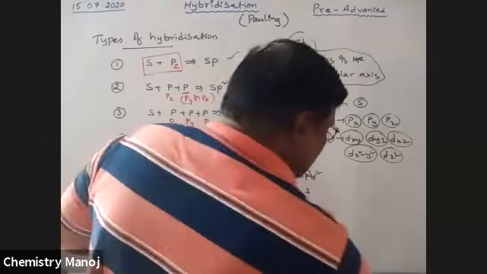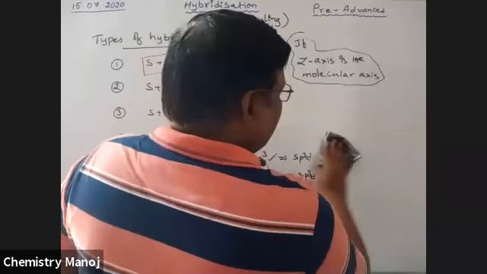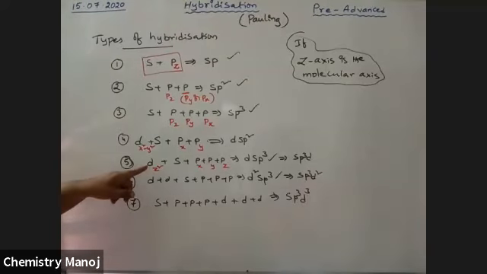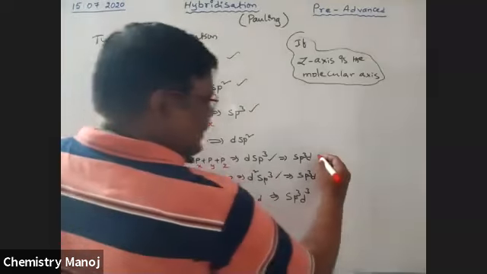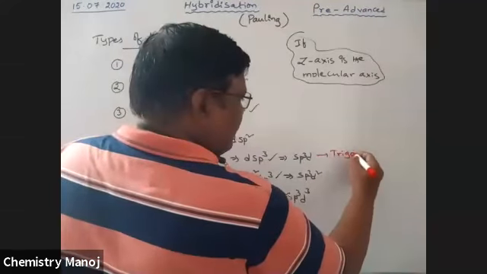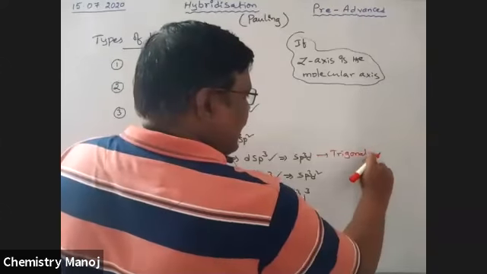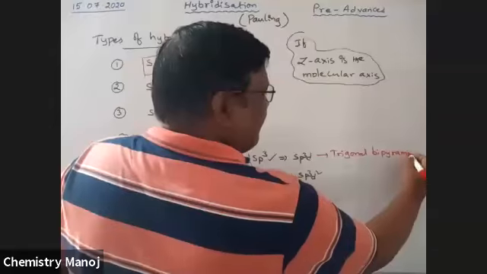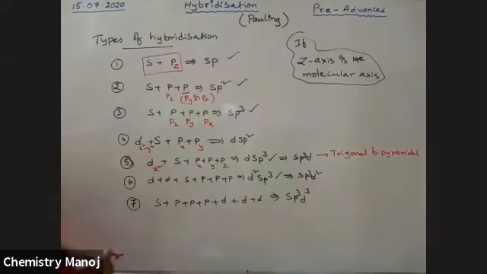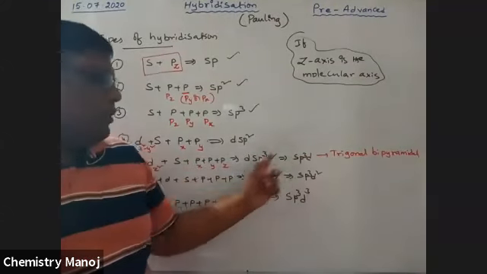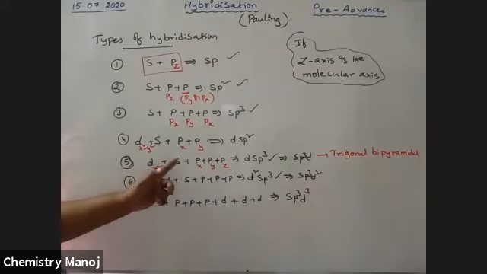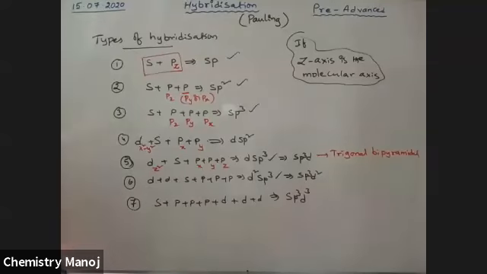In this case, if dz square is involved, the shape is trigonal bipyramidal. In the trigonal bipyramidal shape of dsp3 hybridization, the orbitals involved in mixing are dz square, s orbital, px, py, and pz orbitals.